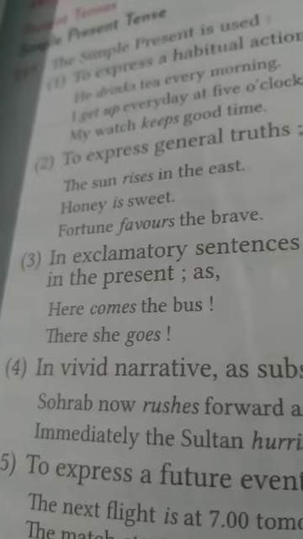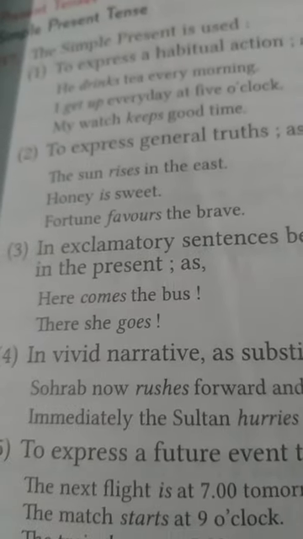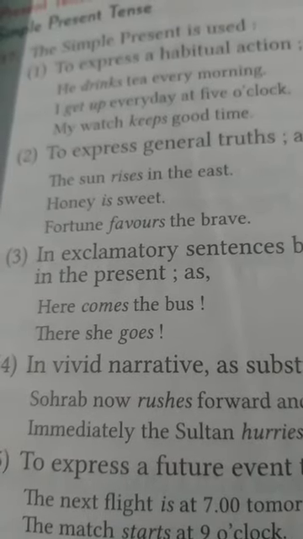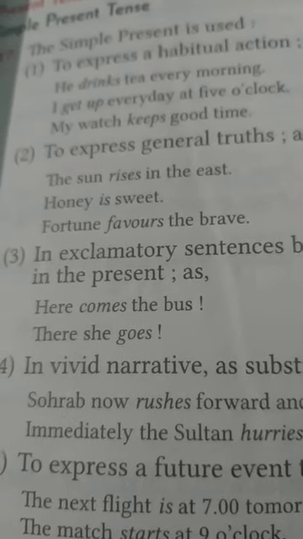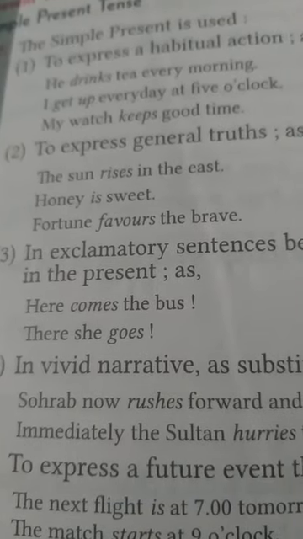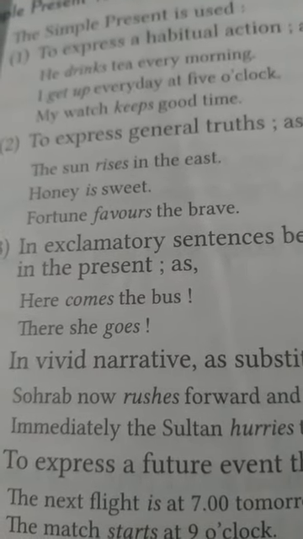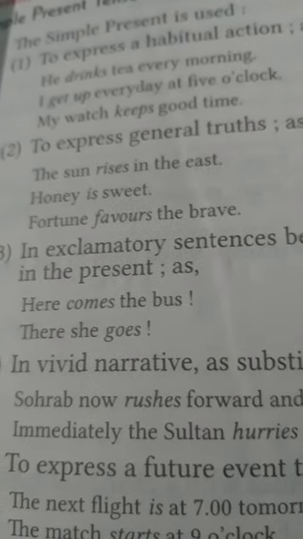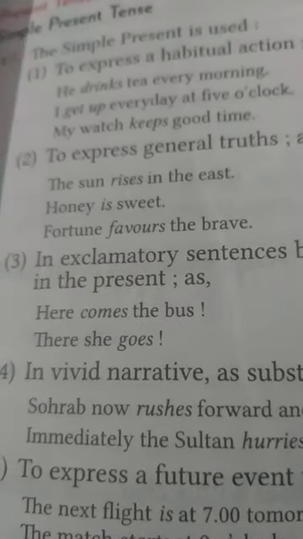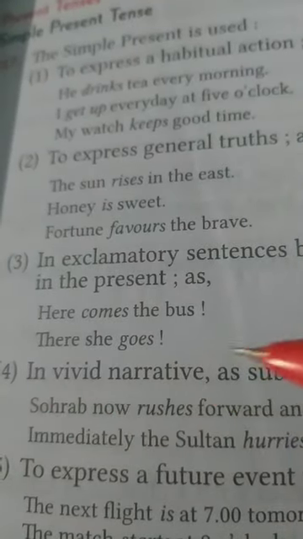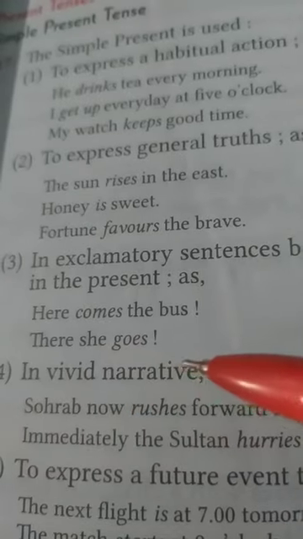Like when we are waiting for a bus at the bus stop and suddenly we see that the bus is arriving, or is about to reach the place, we use exclamation to express our joy or feelings after seeing the bus. So we say, here comes the bus, there she goes.